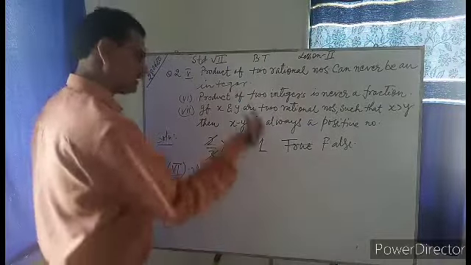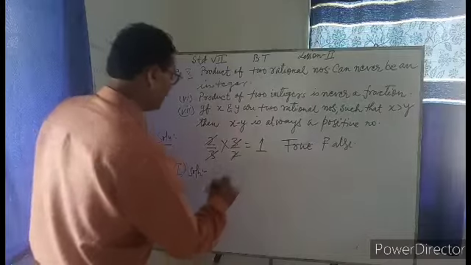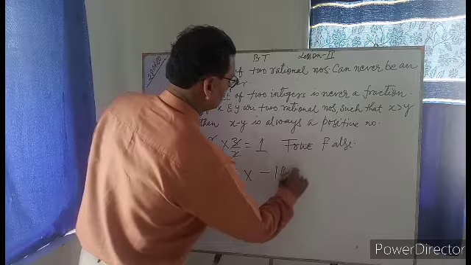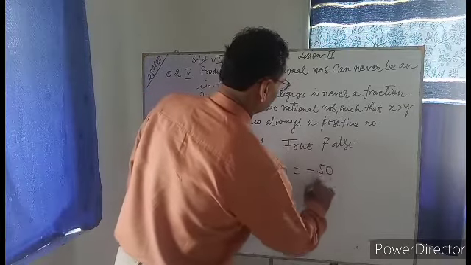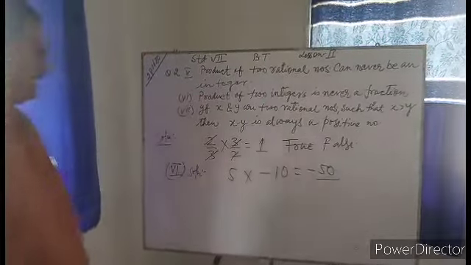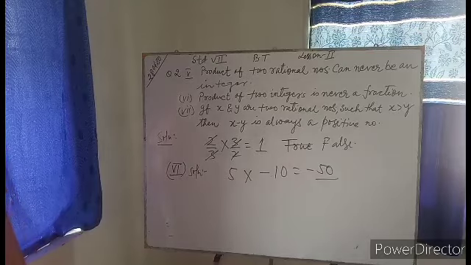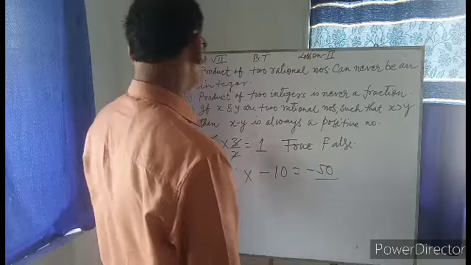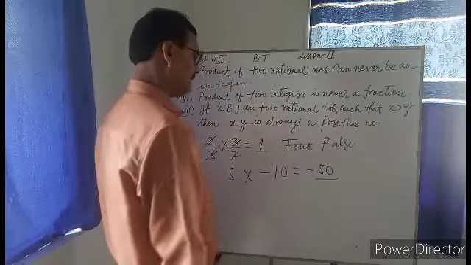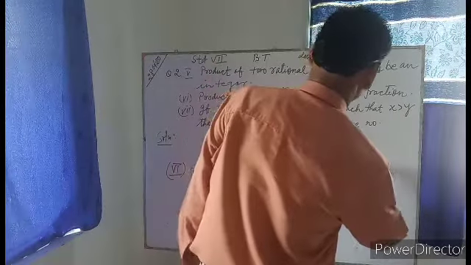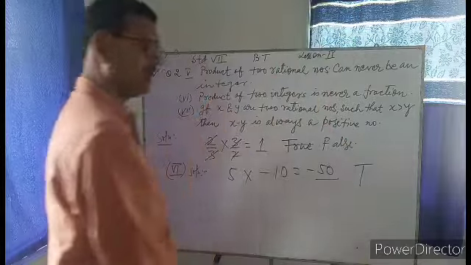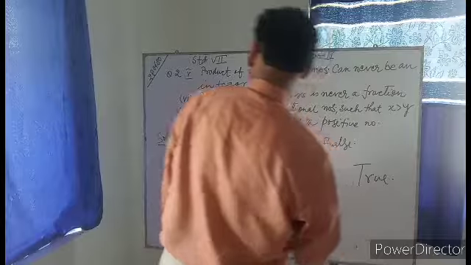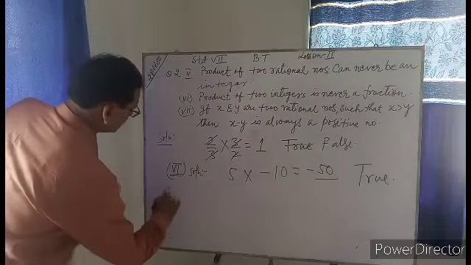Let us see. Let us consider two integers from your mind. It is 5 and let it be minus 10. So what is this? Minus 50. Is it a fraction? No, it is not a fraction. So this statement, product of two integers is never a fraction, it is true. Okay, this statement is true, without any doubt. Now let us come to question number 7.